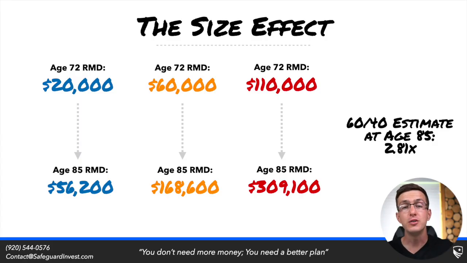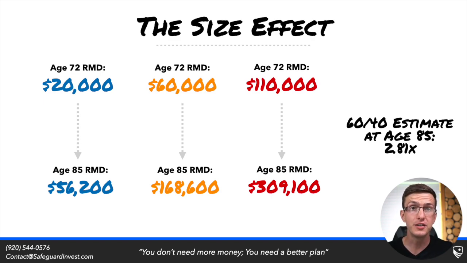Now, keep in mind here that when we talk about how large of a liability those RMDs will be to your retirement, the multipliers that we showed in the previous table will generally stay the same. But the starting size of that RMD can change your tax situation quite drastically. For instance, if you start out with a $20,000 RMD at age 72, we expect in a 60-40 portfolio that to grow to about $56,200 by age 85.